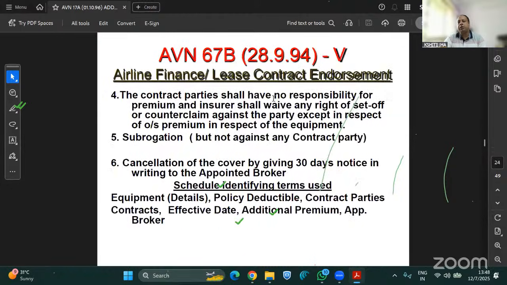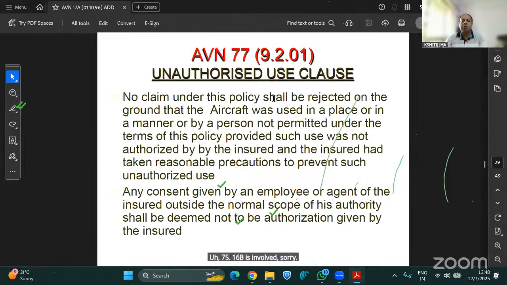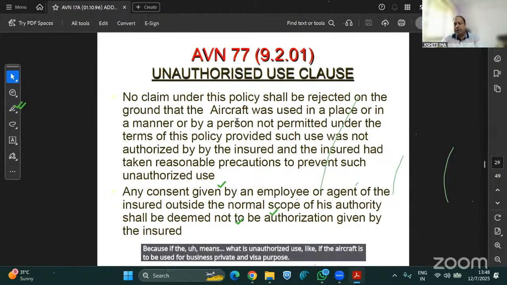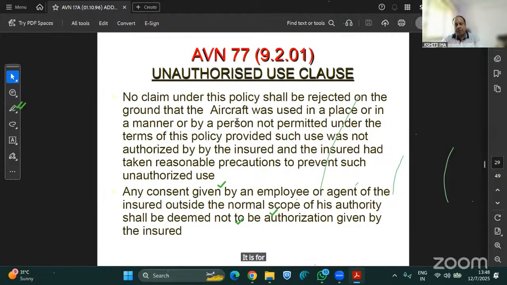Even 67B is involved. Sorry. So when event 67B is involved and event 27B is involved, at that time this unauthorized use clause is applicable. Unauthorized use means, if the aircraft is to be used for business, private, and pleasure purpose, it is for private purpose. But now it is used for a commercial purpose. So the unauthorized use clause is applicable.